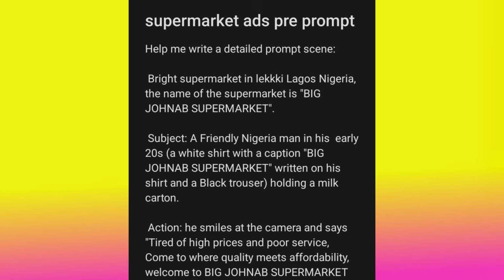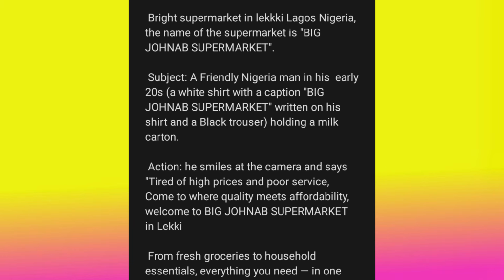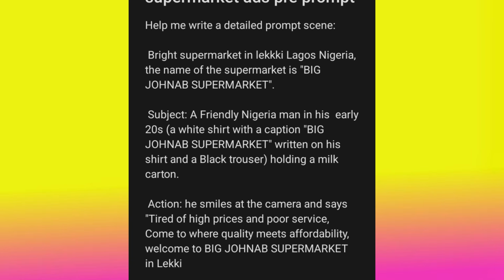Now look very well, pay very close attention. I said bright supermarket in Lekki, Lagos, Nigeria. The name of the supermarket is Big Jonab. Now I'm trying to tell ChatGPT that if you are generating the video, this is the name of the supermarket. For those who maybe want to create for a pharmacy or any other business, this is how you are going to do it. The name of the pharmacy is also there, or it depends on what you are working with.